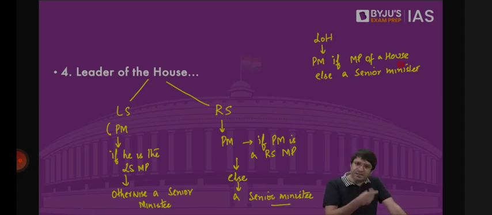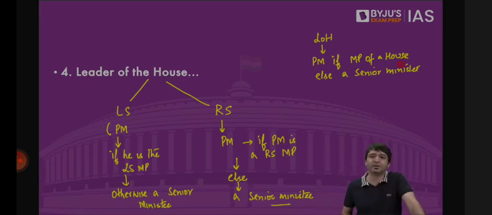In Rajya Sabha, Dr. Manmohan Singh was the leader of the House because he was the Prime Minister and he was a member of the Rajya Sabha. Right now, the leader of the House in Rajya Sabha is not Mr. Modi because although he is the Prime Minister, he is not a member of Rajya Sabha. Initially, it was Mr. Thawarchand Gehlot, a senior minister, who was the leader of the House in Rajya Sabha. But then he became a governor, and now we have Mr. Piyush Goyal, a senior minister and member of Rajya Sabha. He is the leader of the House.